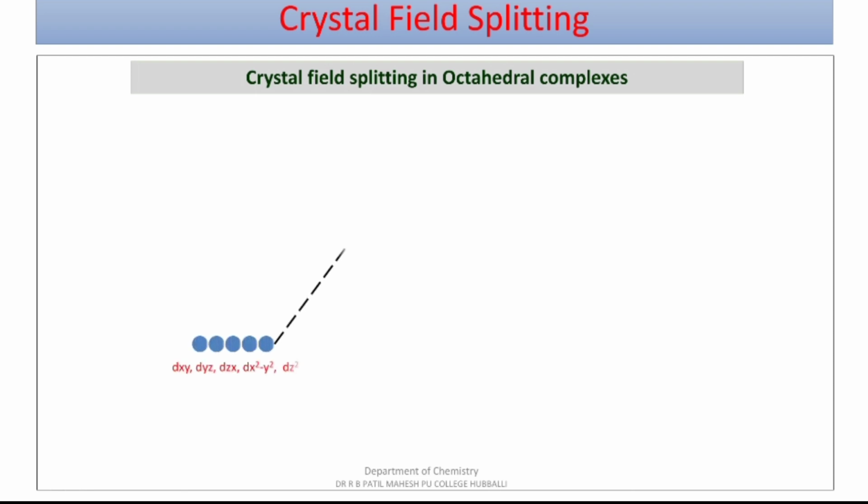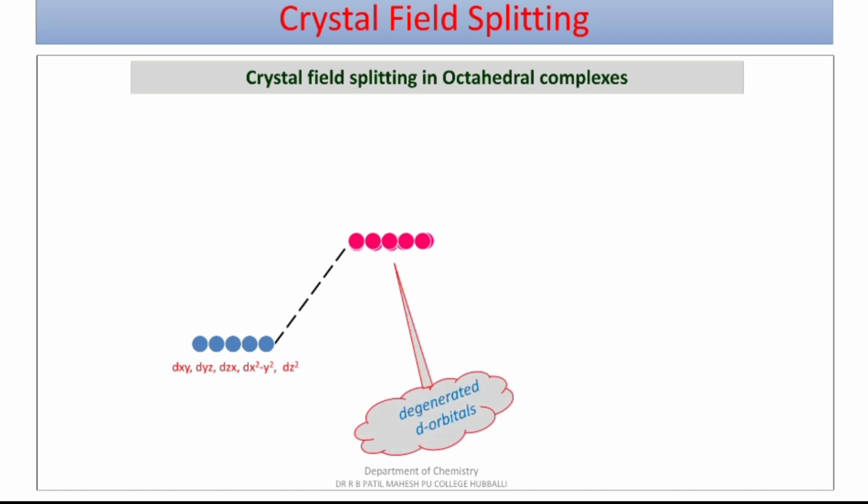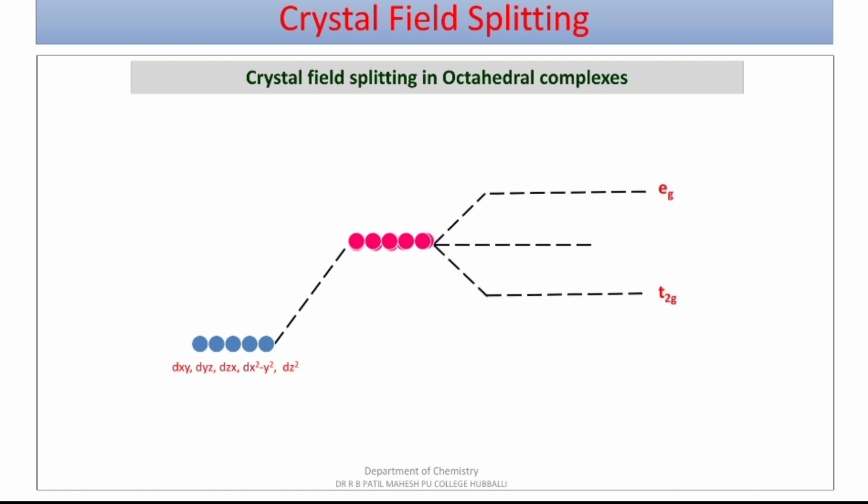We understand the entry or the attack of ligand to central metal atom. These are the 5d orbitals dxy, dyz, dzx, dx square minus y square and dz square. When there is approach of ligand and the metal is ready to undergo hybridization, it goes to higher degenerate d orbital in which all the 5d orbitals have equal energy. There is a possibility of splitting of these 5d orbitals into t2g and eg orbitals, and the average energy is also known as barycenter.